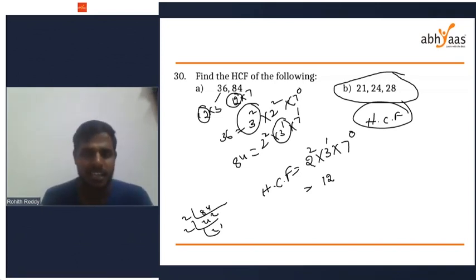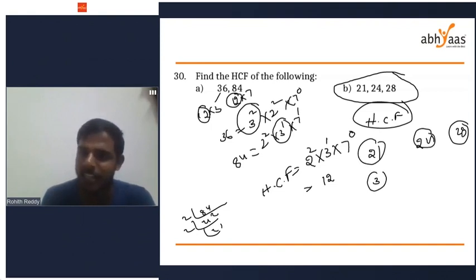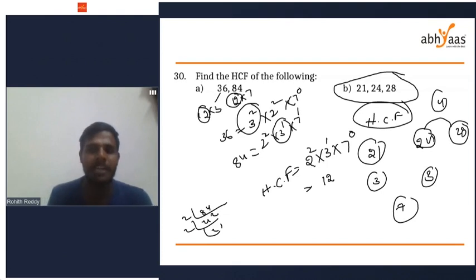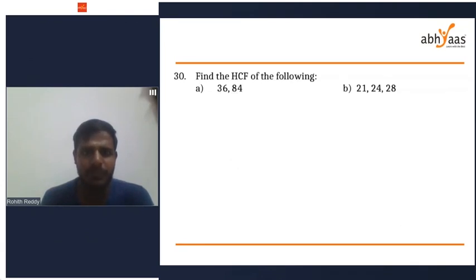See, you can write the factors of 21, the factors of 24, the factors of 28. 24 and 21 have a common factor 3, and 24 and 28 have a common factor of 4. 21 and 28 have a common factor of 7. But combinedly, they don't have a common factor. That is the thing here. So when they don't have a common factor, what is their HCF? 1 will be their HCF. 1 is the only common factor existing.